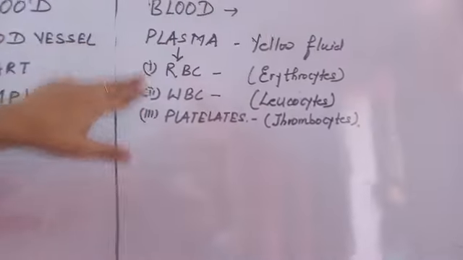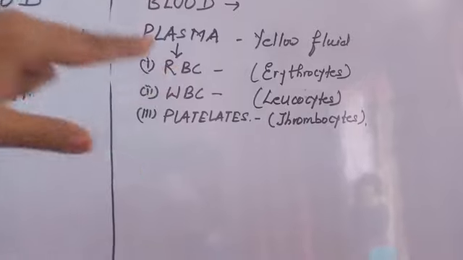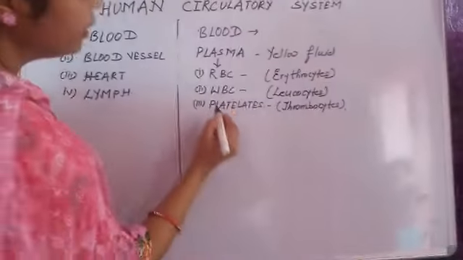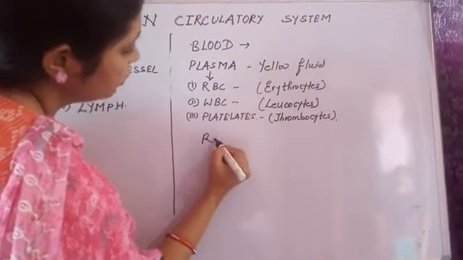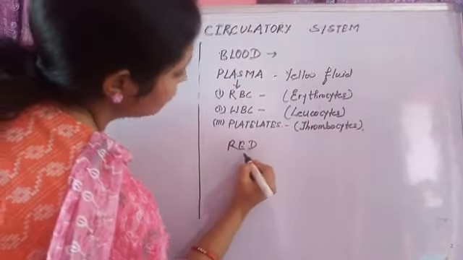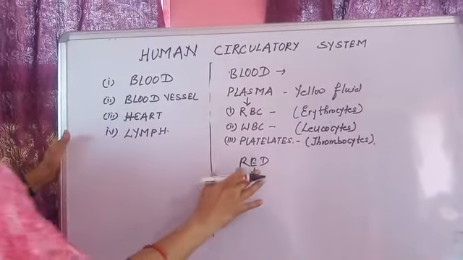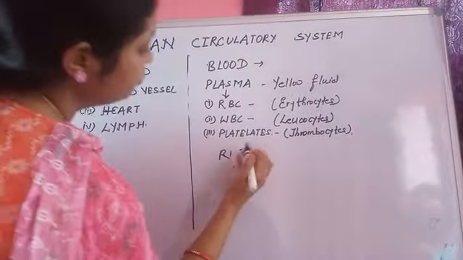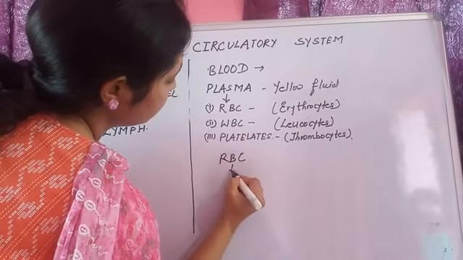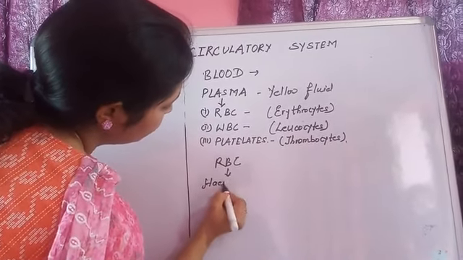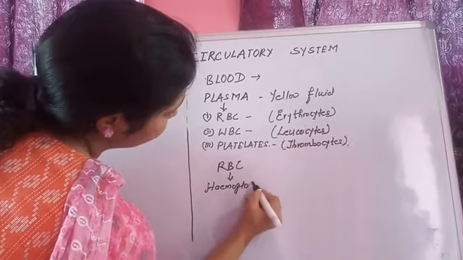So first of all, we'll discuss RBC, red blood corpuscle. Why is it red? Yes, it is red because of the presence of hemoglobin.